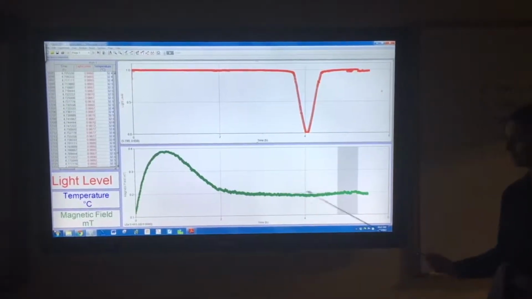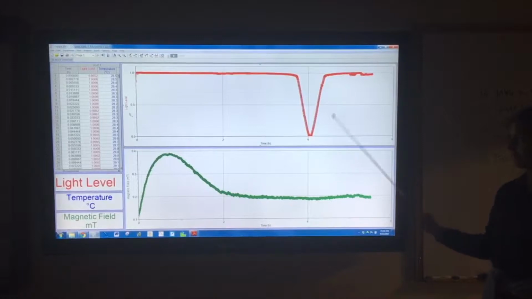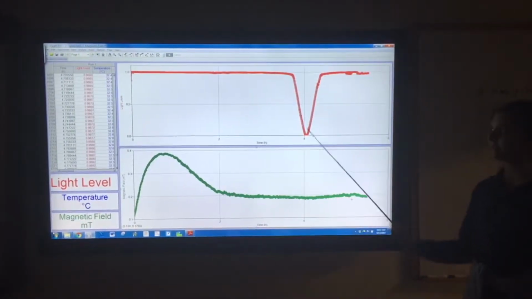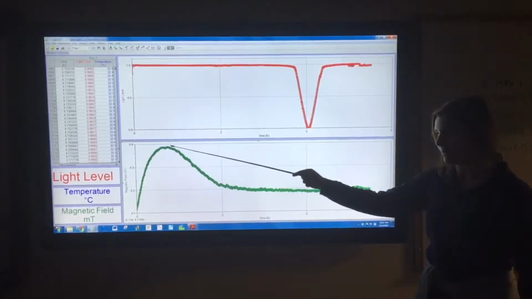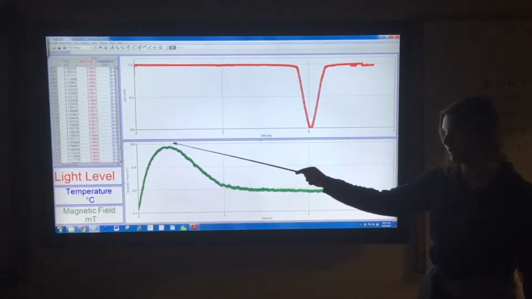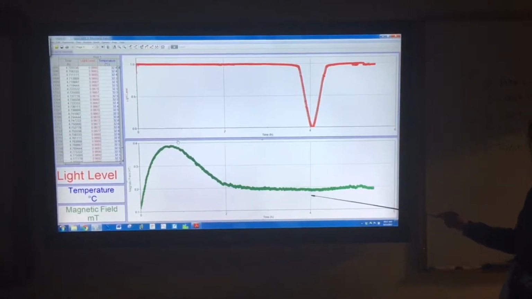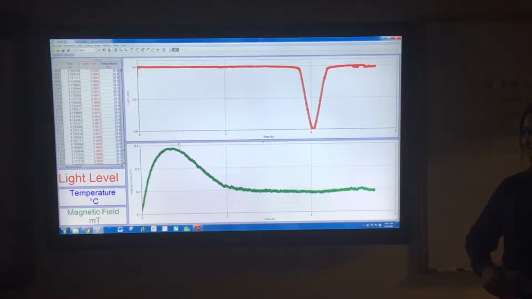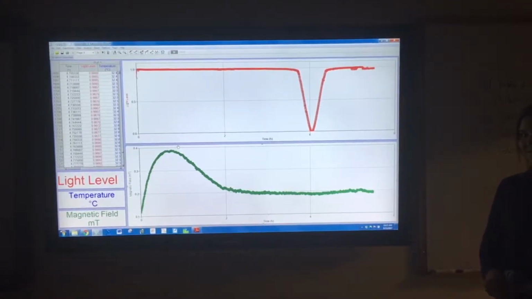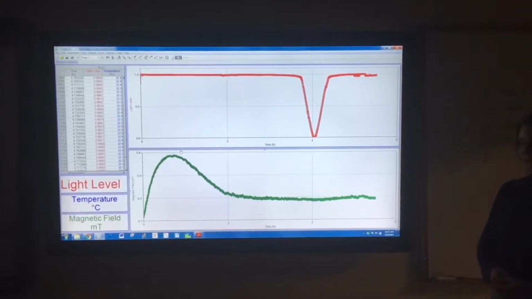The bottom graph is the graph of the magnetic field. The light graph has been placed on top to show the moment of totality during the solar eclipse. It took some time for the magnetic field sensor to warm up and show the normal magnetic field of Ursuline. The slope began decreasing as the solar eclipse began at about 11:45 and continued to decrease through totality. After totality, the magnetic field slightly began to increase for the remainder of our data collection.